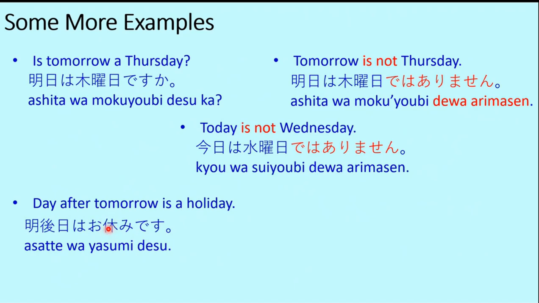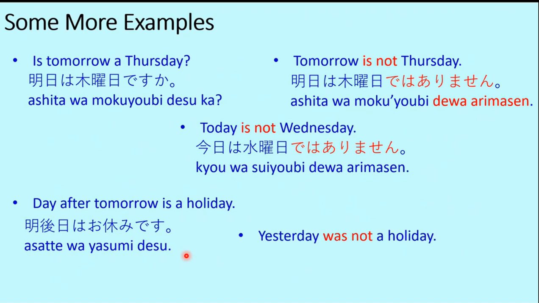So a human is leaning against a tree. That means he is taking rest, and this is why this symbol has been adapted to give the meaning of taking rest. So yasumi is a holiday or a rest day. So asatte wa yasumi desu means day after tomorrow is a holiday.